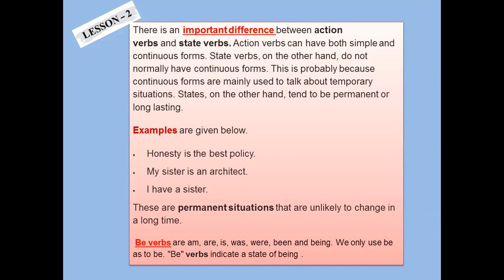Honesty is the best policy. Now this is a permanent situation, it's not going to change, I think, ever. My sister is an architect. It's again a permanent situation and it's not going to change throughout her life because she is going to be an architect whether she is practicing it or not. Then, I have a sister. This is also a reality, it's not going to change. Be verbs are am, are, is, was, were, been and being.